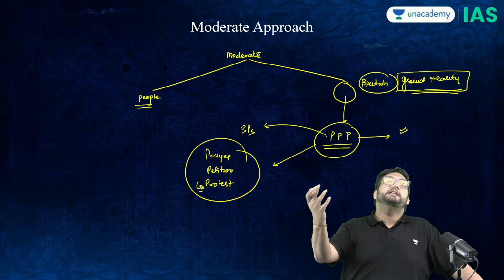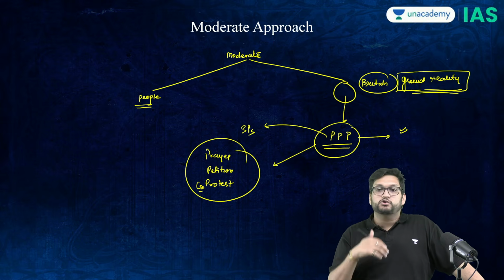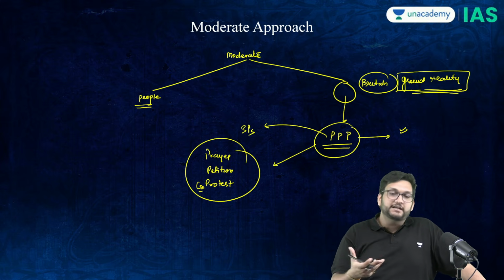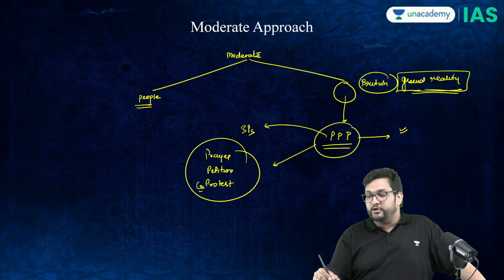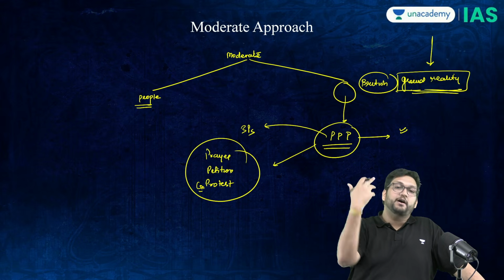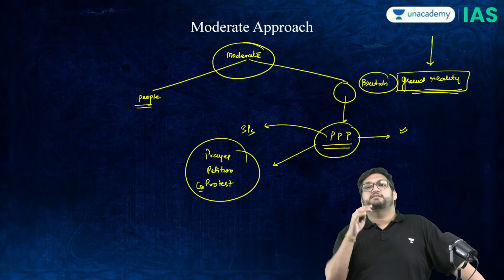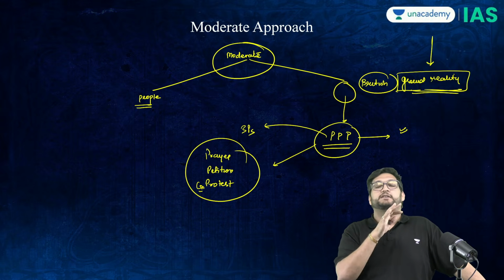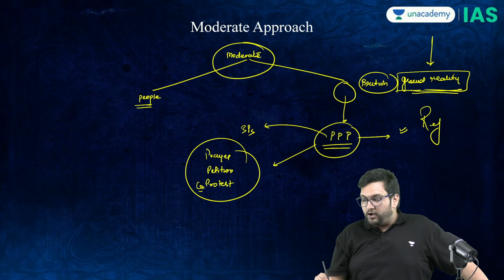Commercialization happening. Please help us. Reduce the salt tax, please. So the idea was to appease, but also plead to the British that you are doing wrong in India. You may not know it. We are making you aware of it. And that is why the moderate approach is considered extremely weak, because it presumes that the British wanted to do good but were not able to, and they want to reform colonialism.